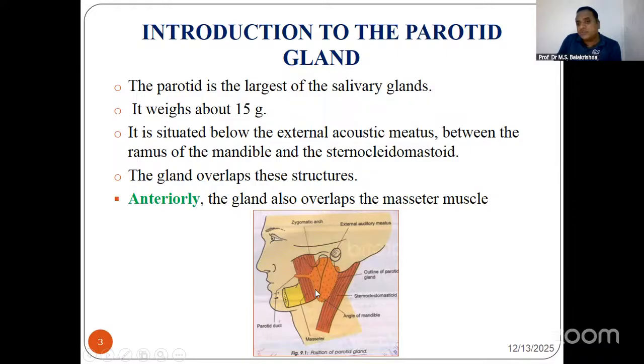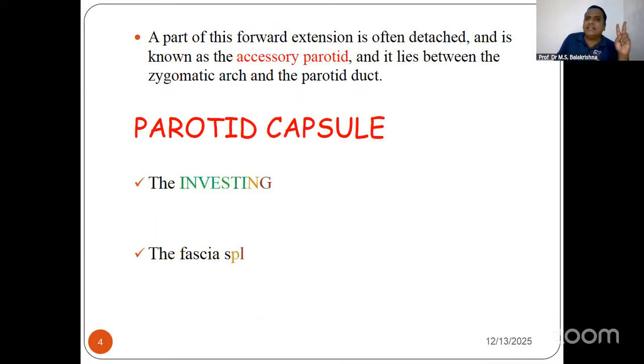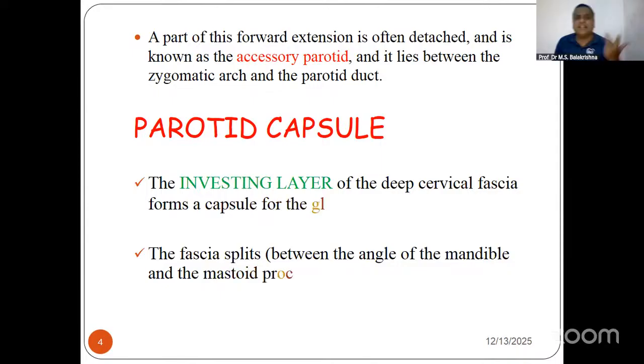The apex of the parotid gland is below the angle of the mandible, and then this is your superior surface. So the first thing is you should know the weight of the gland, and the second thing is the extensions of the gland. And then there are some accessory glands. That is all okay.